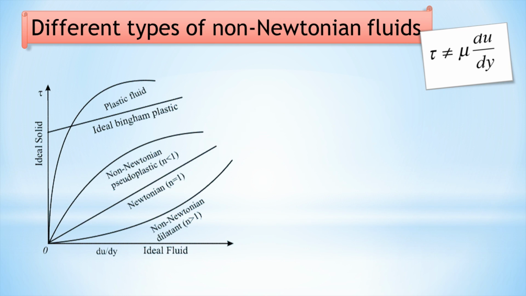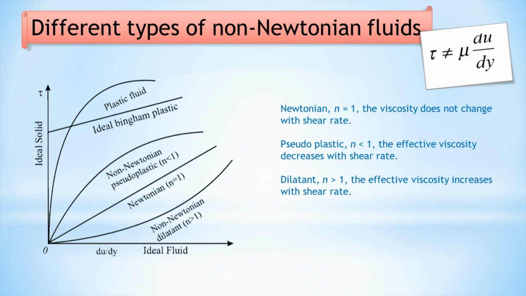Many mathematical models are available to describe the non-linear shear stress versus deformation rate relation for non-Newtonian fluids. Here n is the flow behavior index, and it indicates the degree of shear thinning. The less the value of n, the greater the shear thinning characteristic. Actually, the power law describes three flow models depending on the value of n. If n equals 1, the viscosity does not change with the shear rate, and it describes the model of Newtonian fluid.